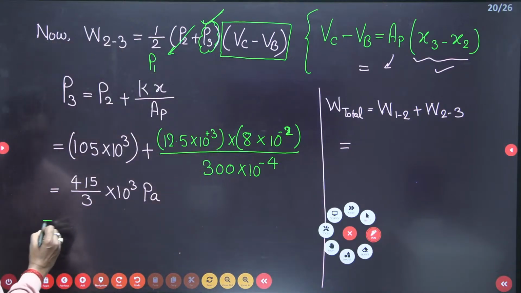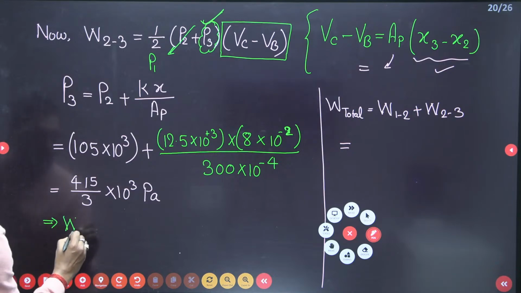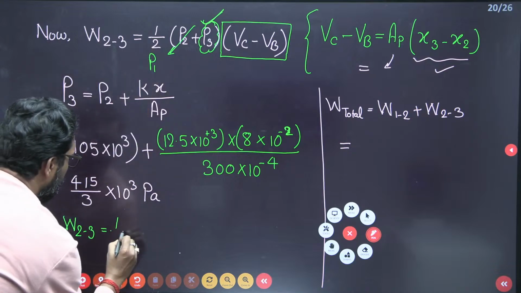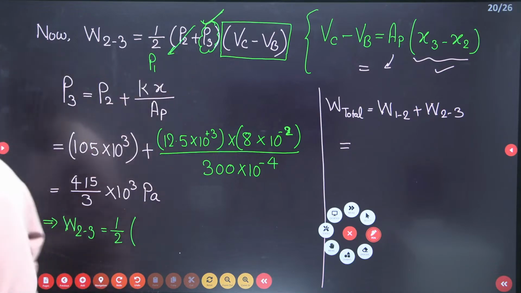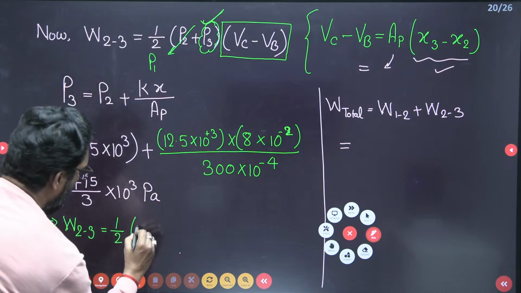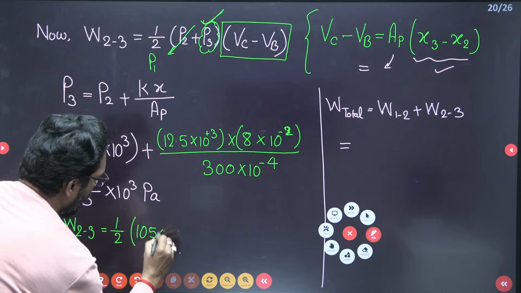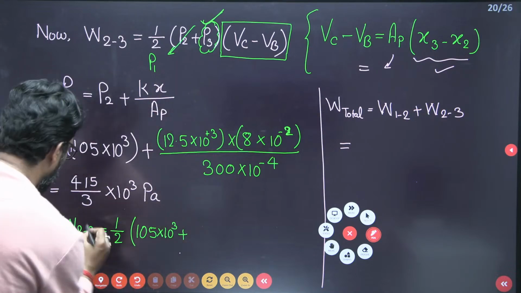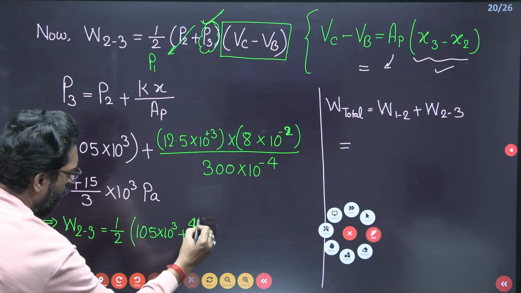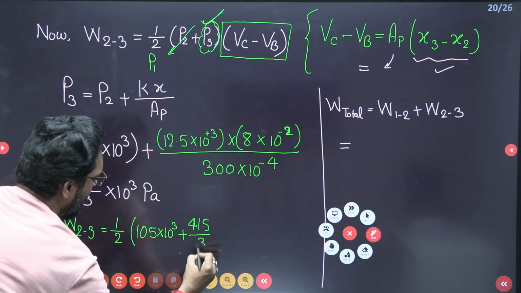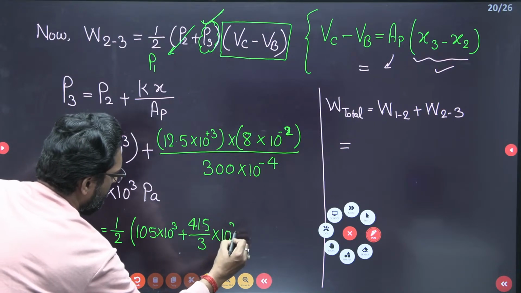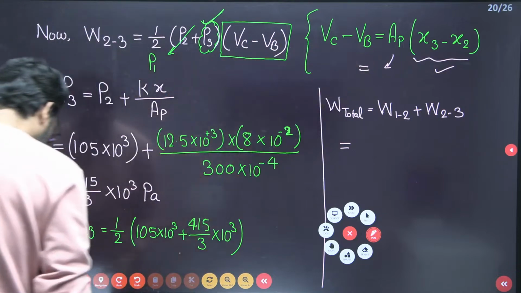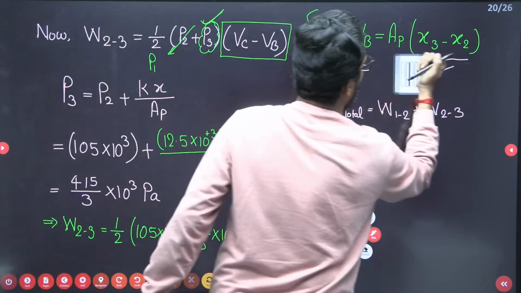Work 2 to 3. Put all these values, half. P1 plus P3. P1 is your 105 cross 10 to the power 3, plus P3 is your 415 divided by 3 cross 10 to the power 3, times V3 minus V2. V3 minus V2 is what?